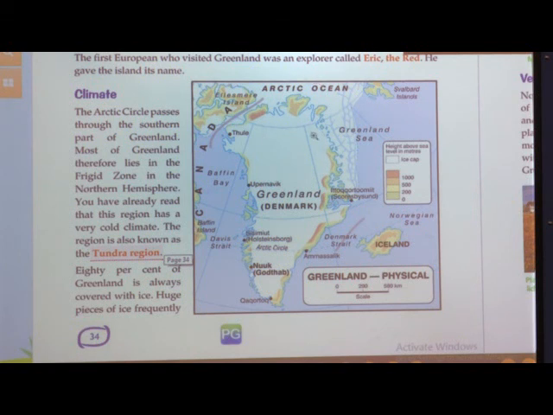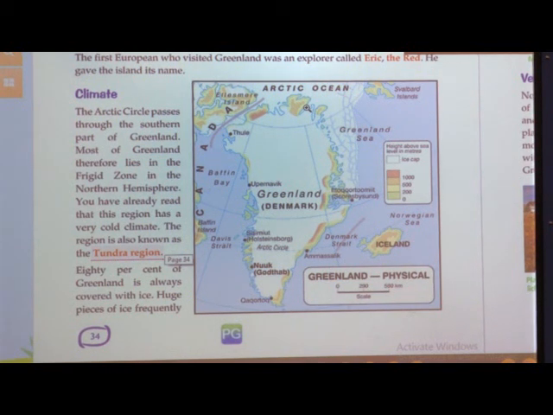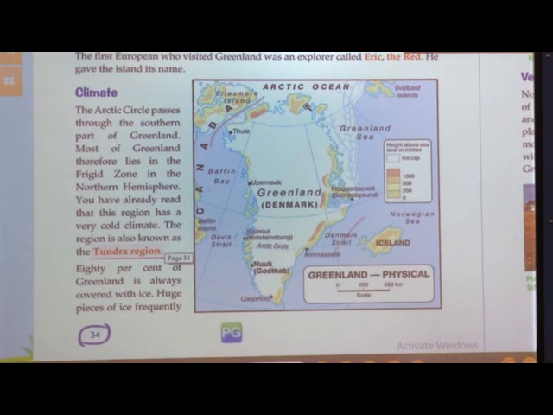So, the area here is very cold and it is in which zone? Frigid zone. And this region is also known as the tundra region. Now, what do you mean by tundra? Tundra means the vast flat lands which are always covered with snow. The large flat areas that are always frozen. Frozen means they are always covered with ice.